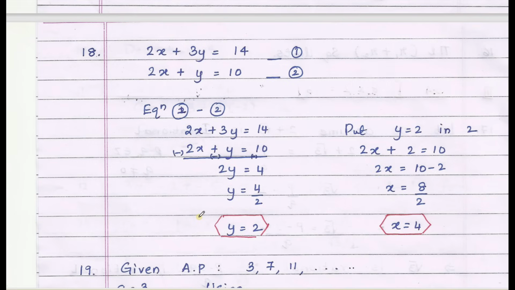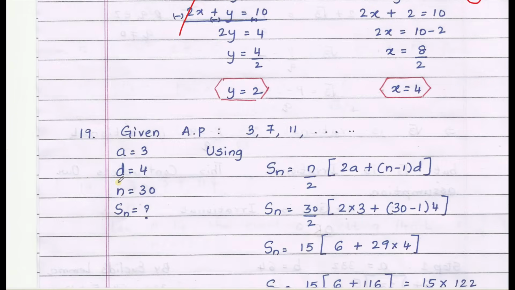18th question: elimination method, solving for x and y. Subtraction, equation 1 minus 2. 2x and 2x will cancel out. What do we get? 2y equals 4, y equals 2. Substitute y equals 2 in equation 2. We get x equals 4.